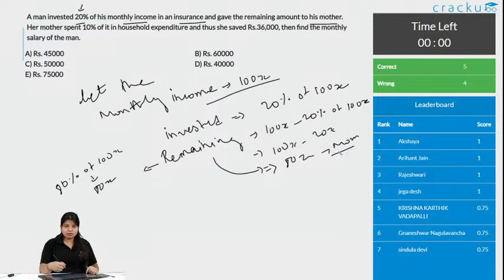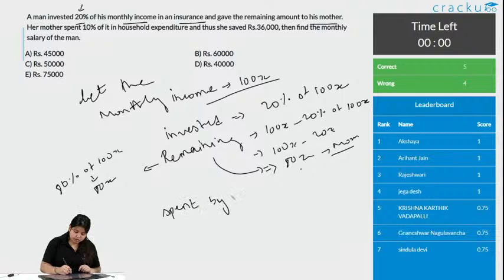Now his mom spent 10% from this. So remember, she is spending 10% from the remaining amount but not the total amount. So what is spent by mom is 10% of 80x. Okay. So what is the remaining amount?